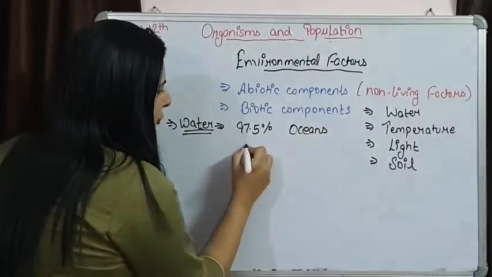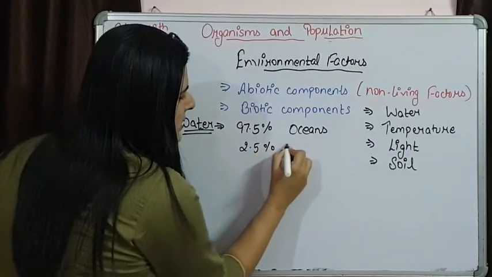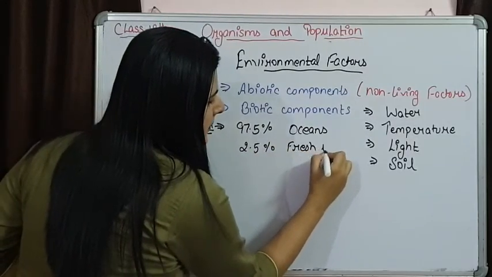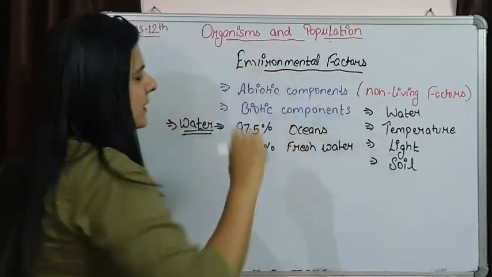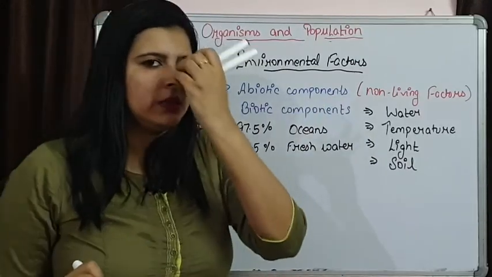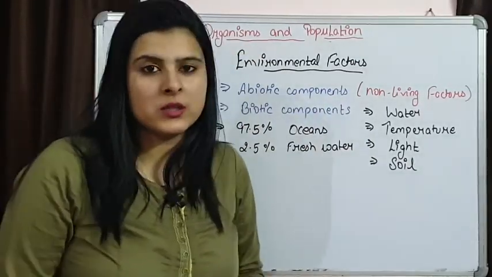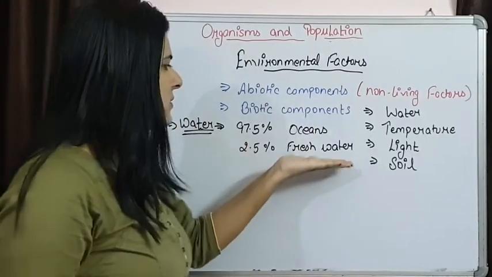If we talk about fresh water, only 2.5% of fresh water is present, that is present in rivers, ponds, or groundwater, and that is used by most